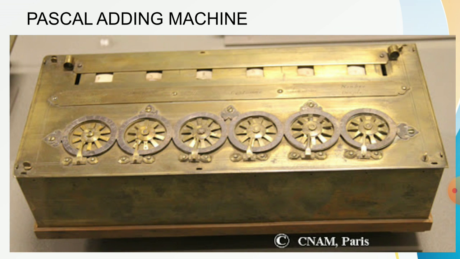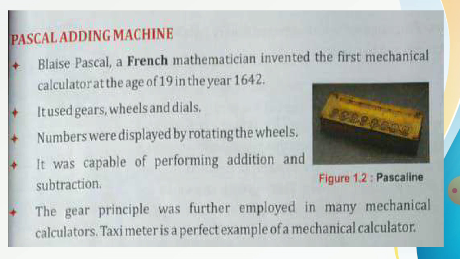Pascal adding machine. Blaise Pascal, a French mathematician, invented the first mechanical calculator at the age of 19, in the year 1642. It used gears, wheels, and dials.